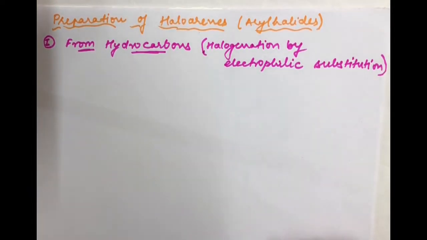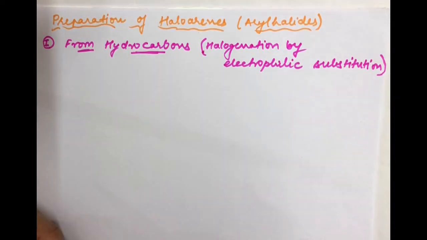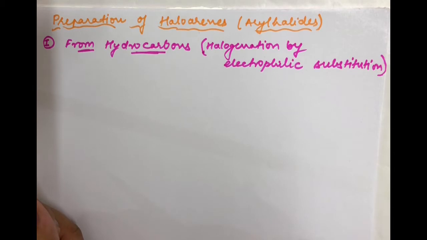Hoping you are doing well with the chemistry content of the organic section. You remember that we were doing our lesson number 10, haloalkanes and haloarenes. Hoping that you have seen my earlier videos on preparation of alkyl halides. Let us now proceed further with preparation of haloarenes or aryl halides.